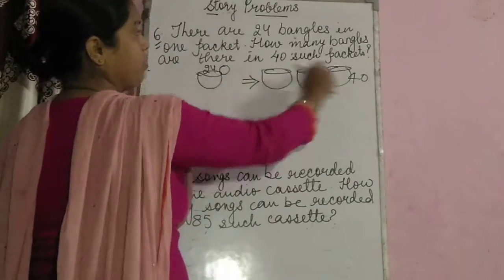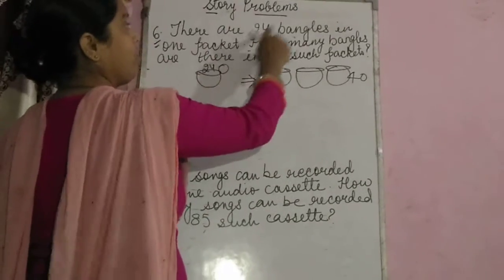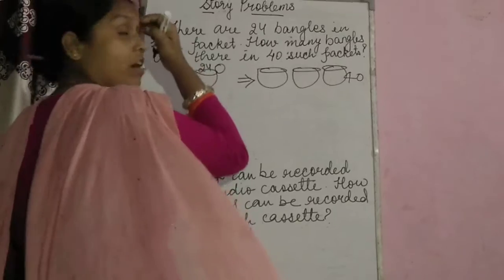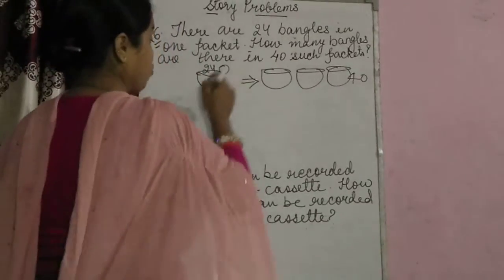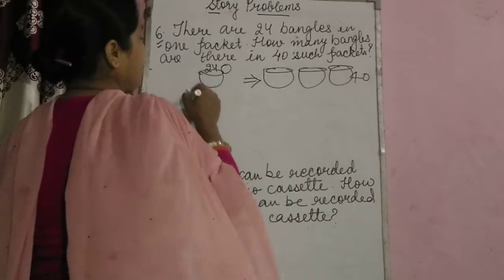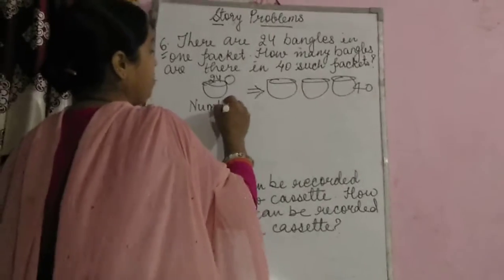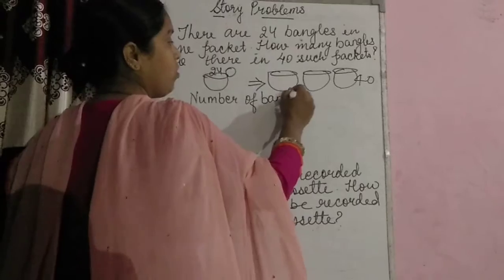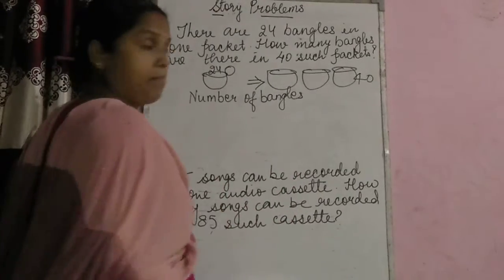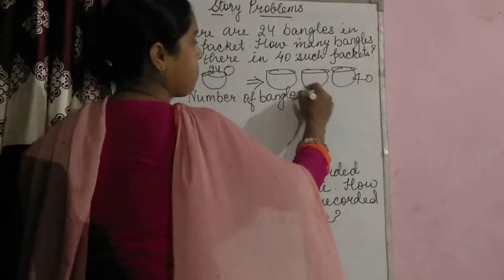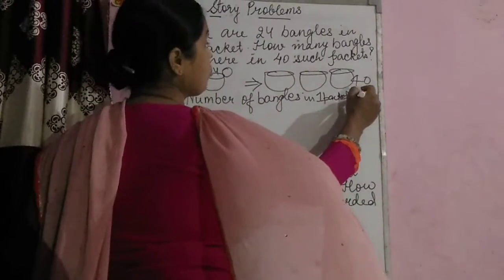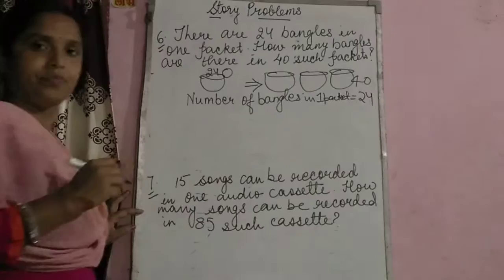Read the word problem first, children. There are 24 bangles in one packet. You will get the first statement from the first statement of your word problem. So you can write down number of bangles, because we are talking about bangles and it is of number. Number of bangles in one packet is how much? 24.